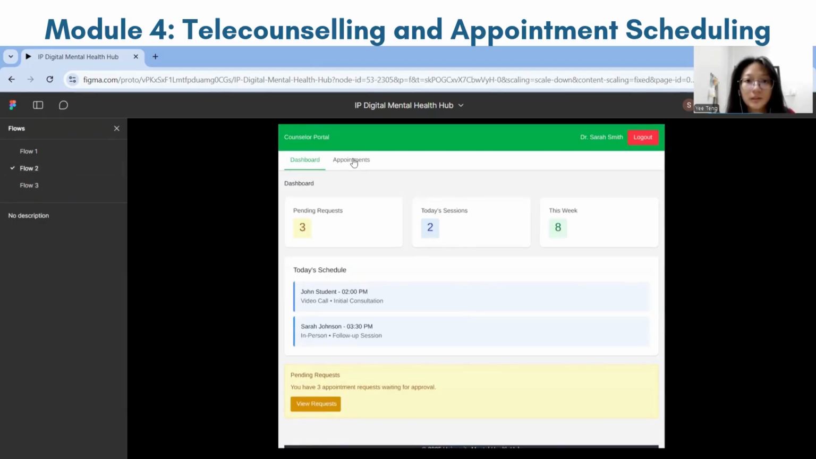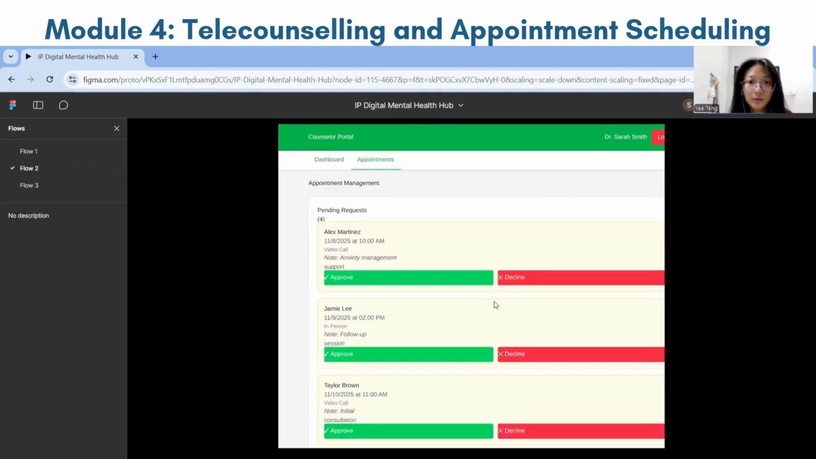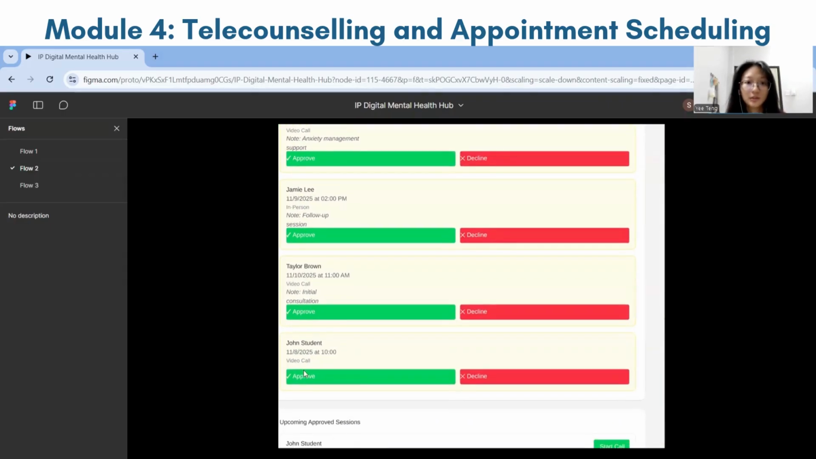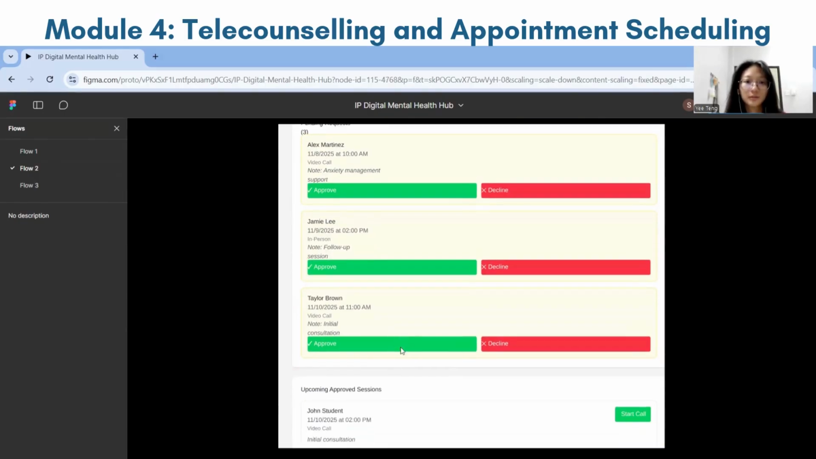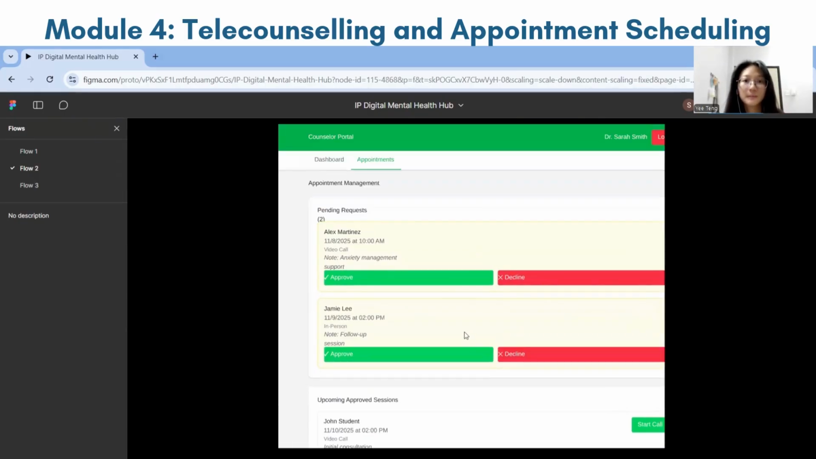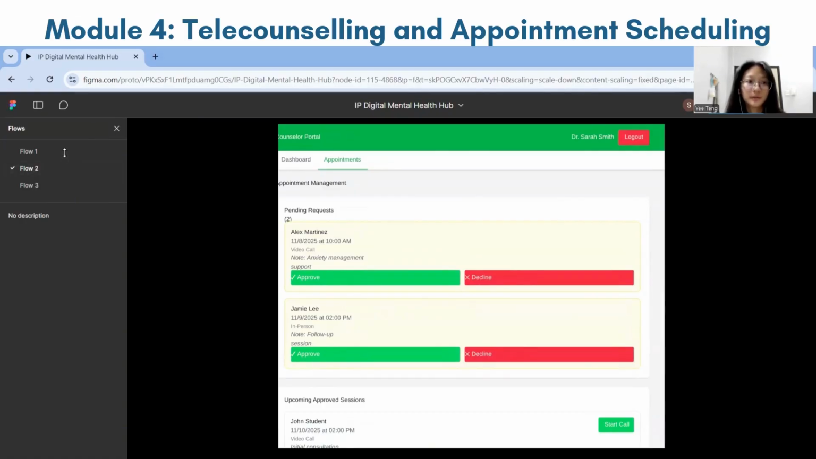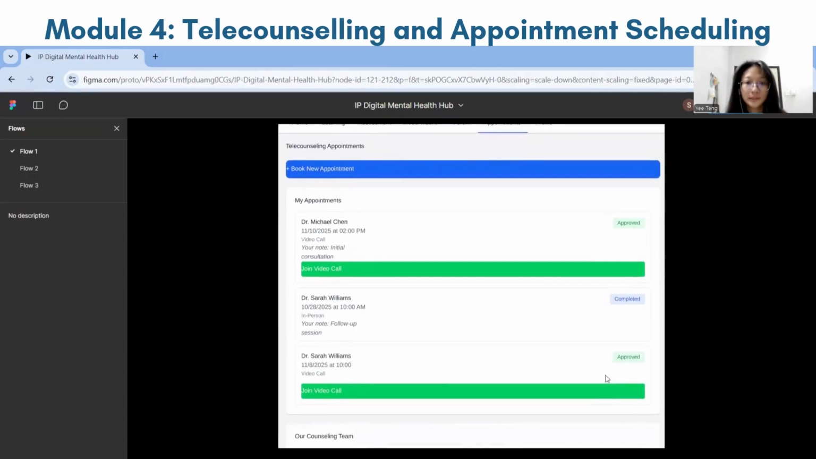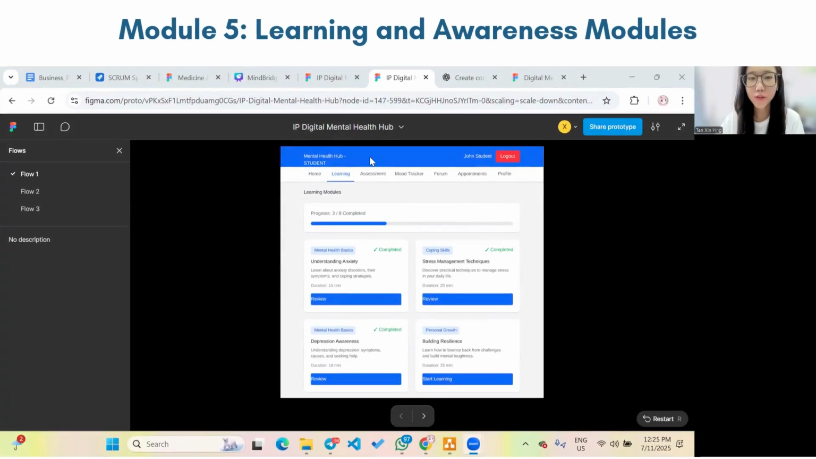From the counselor interface, we go to appointments, and we'll see the joint student video call appointment. We can approve and also decline appointments. Okay, back to the student interface. We can see the appointment has been approved by Dr. Sarah.